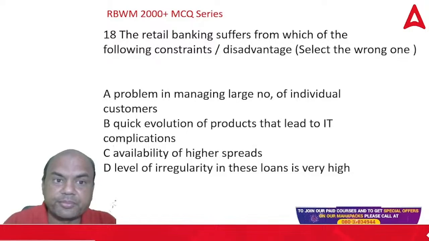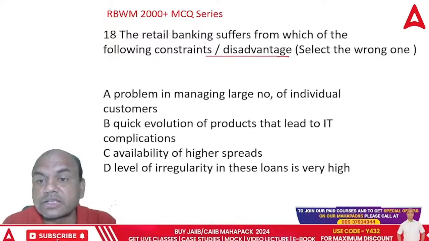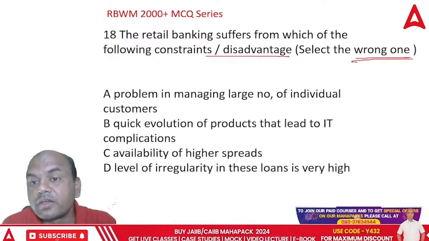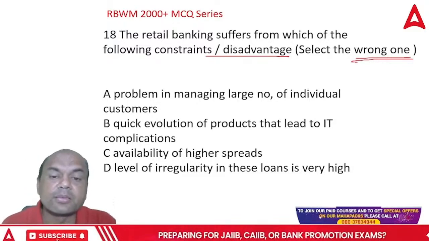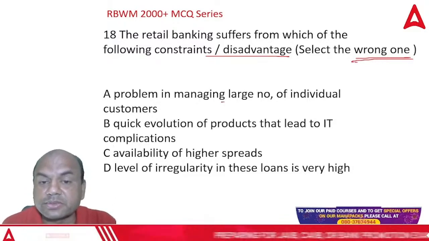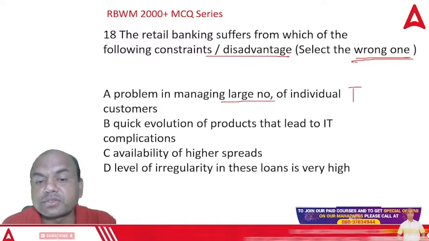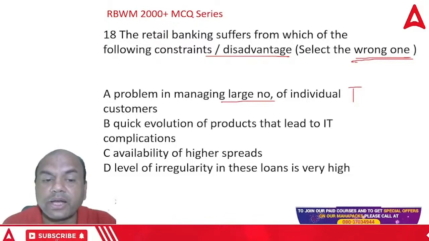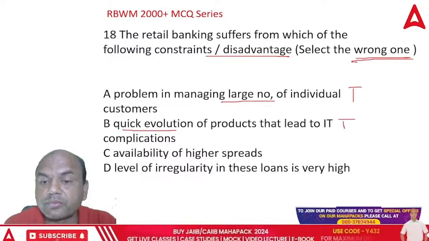Okay. Retail banking suffers from which of the following constraints? So which is a disadvantage, and we want to select the wrong one, which is not a disadvantage. The problem in managing a large number of customers, yes, this is true. Quick evolution of products that leads to IT complications, yes, that is also true.